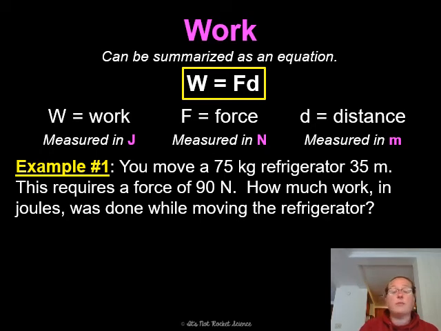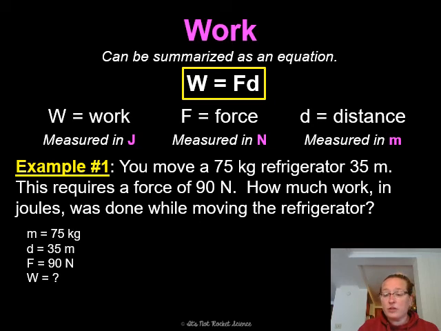So what is the first thing that we are going to do? We are going to identify what is given, and we are going to identify what the question is asking for. We are given that the mass is 75 kilograms. We are given that the distance is 35 meters. The force is 90 newtons, and we are looking for work. But wait a second, our equation for work is force times distance. There is no mention of mass.